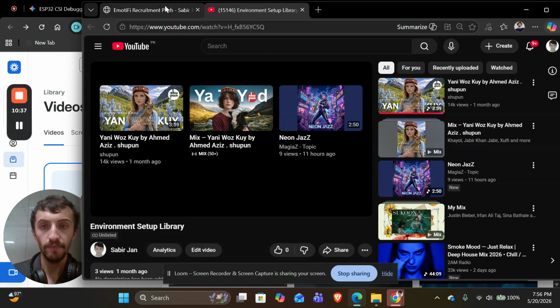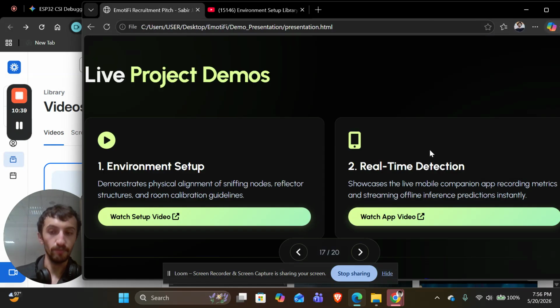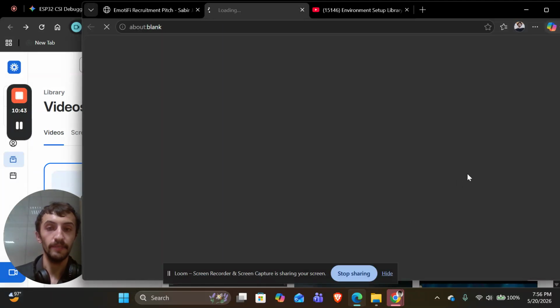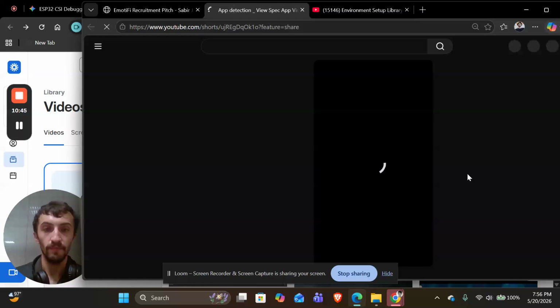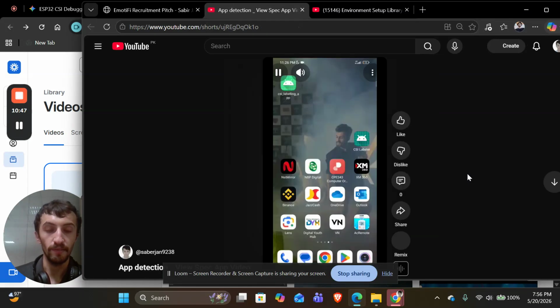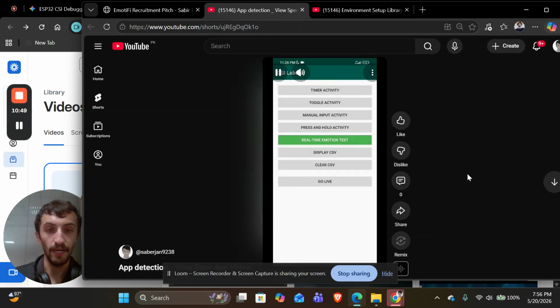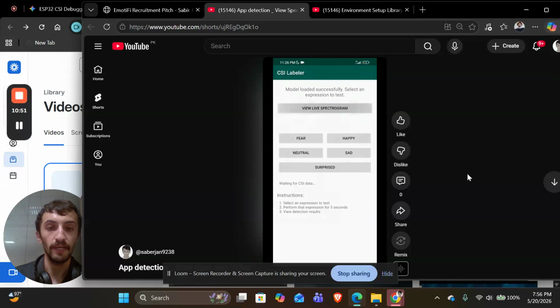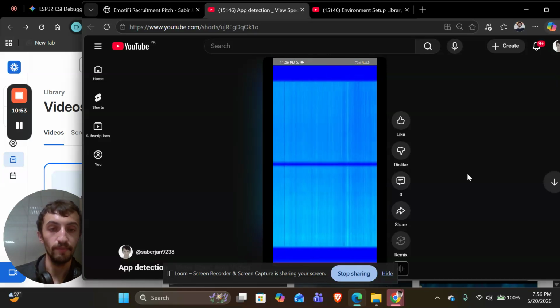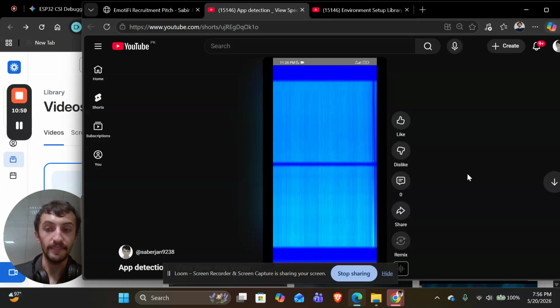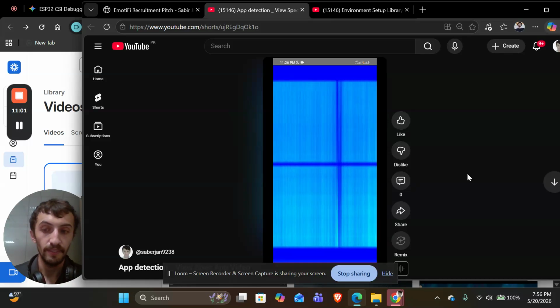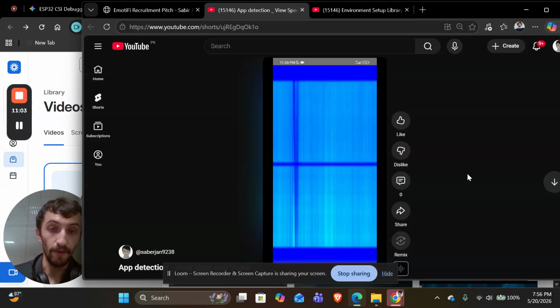So we saw a short demo of how it was working, the environmental setup, and this is the real-time detection in the app. I'm showing you a demo of the UI of the app, and when we click on view live spectrograms, we see the blue lines. This is basically live CSI packets being received from the transmitter by the receiver in the Android app.